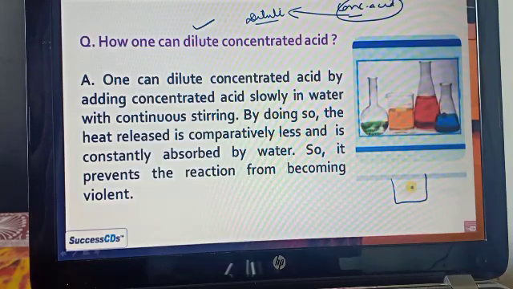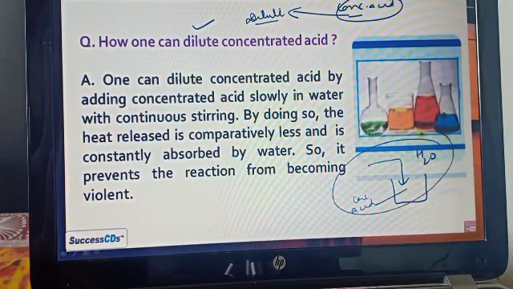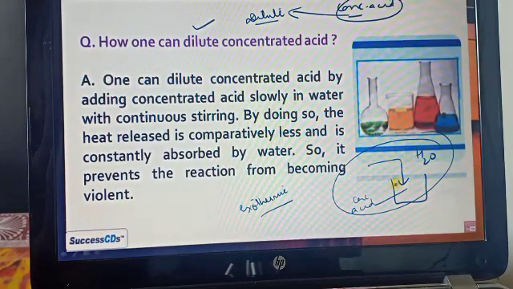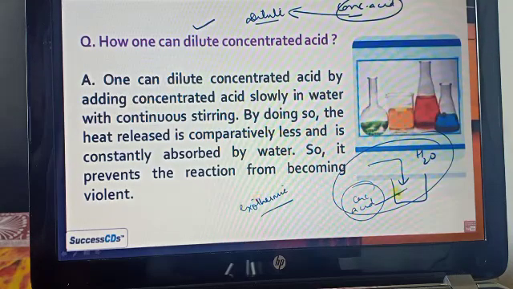But in the case of an acid, it is not as simple as we say, because if we add water into the acid, both react with each other and give an exothermic reaction, and due to the exothermic reaction accidents can occur, because it generates lots of heat, and sometimes burning also occurs.